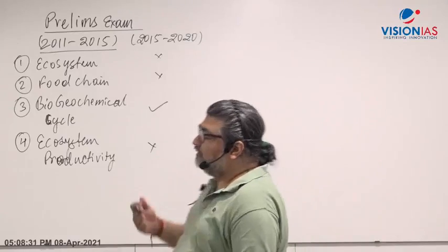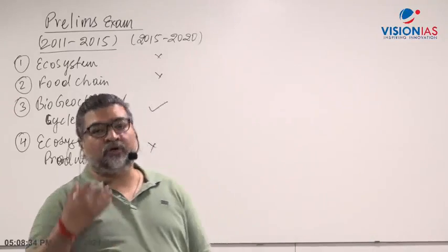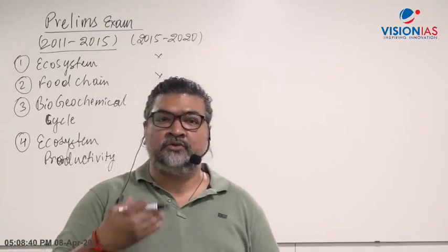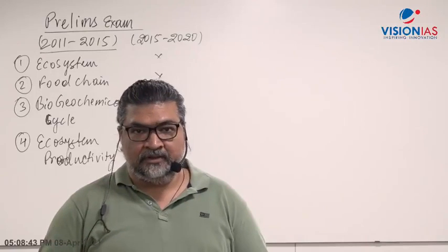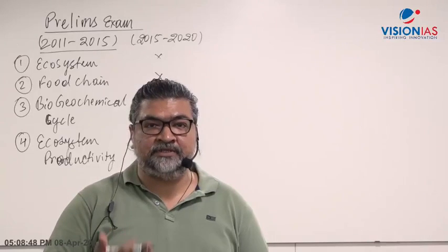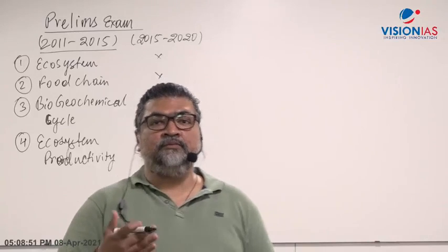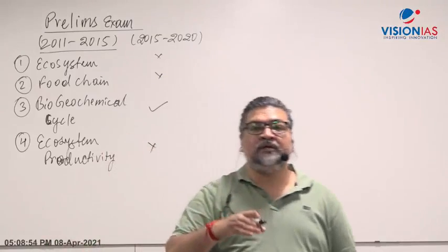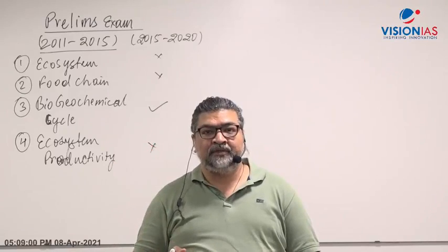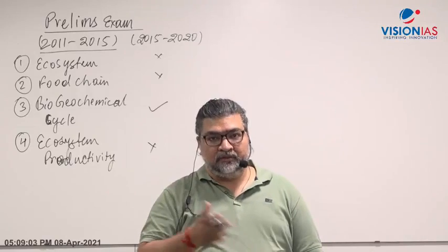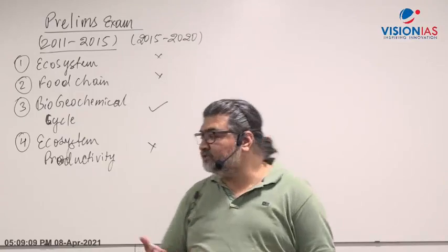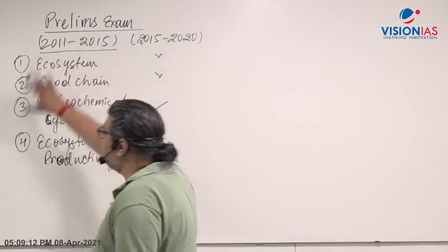So I have told you every class that we have to go in a sequential order. I am teaching the topics in such a way that I am going from a basic area and then slowly we'll go to the fundamental concepts, like wildlife, biodiversity, threatened species, national park, sanctuary, biosphere reserve. I will be building upon that. So I don't want to go directly into the concept of climate change or ozone depletion or biodiversity topics first. We'll build upon those topics one by one. It will not be all of a sudden.